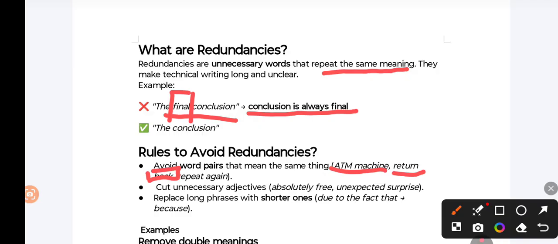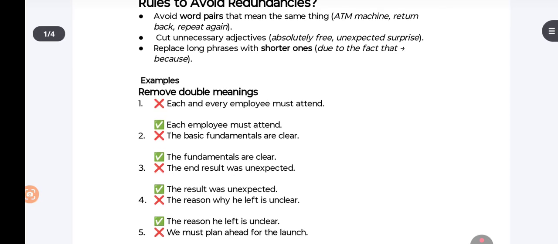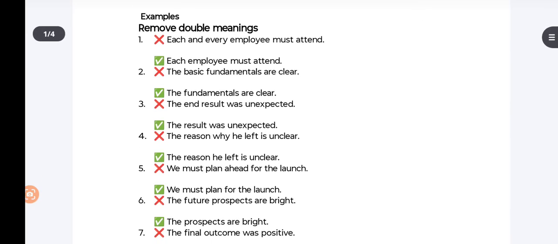Again, you cut unnecessary adjectives. When we say absolutely free, free is already absolute. Unexpected surprise: a surprise is always unexpected. So here the use of unexpected or absolutely creates redundancy. These are superfluous, unnecessary words. Again, when we have long phrases, they should be replaced with shorter phrases. Due to the fact that, simply say, because.